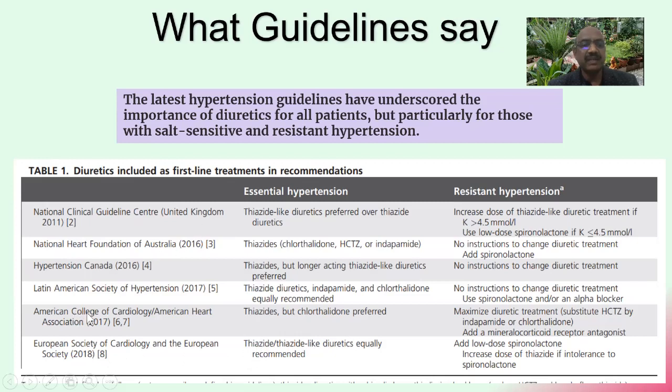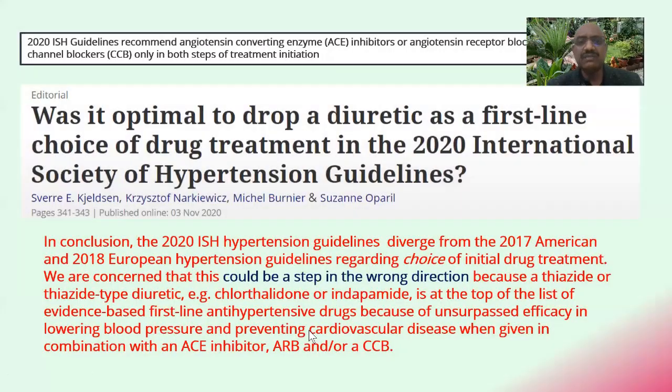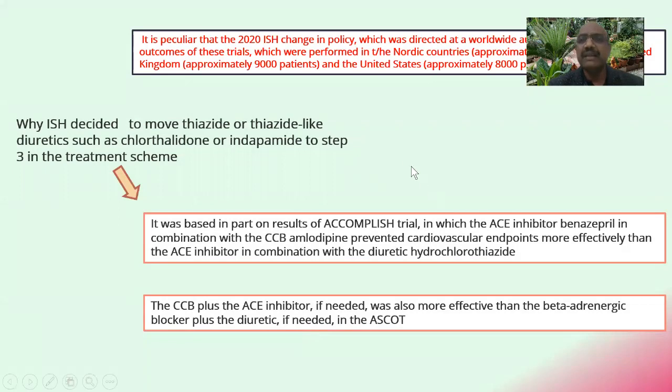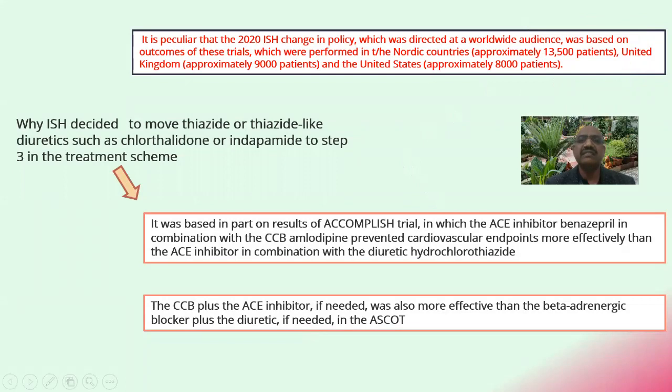Even the American College of Cardiology and American Heart Association 2017, among thiazides, preferred chlorthalidone. So this is what the scenario was. Then came 2020, when the International Society of Hypertension changed its policy, which was directed at a worldwide audience. And surprisingly, this was based on outcomes of trials which were performed in the Nordic countries only.